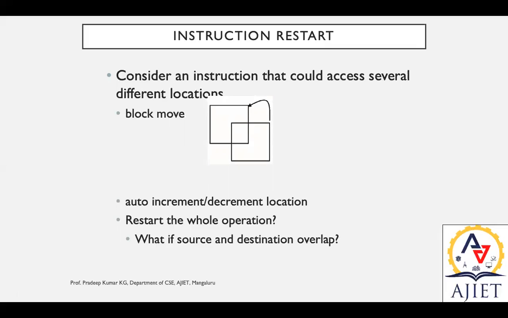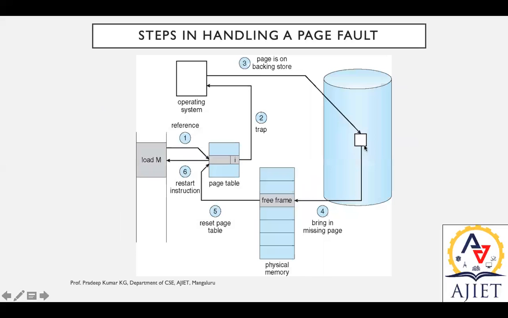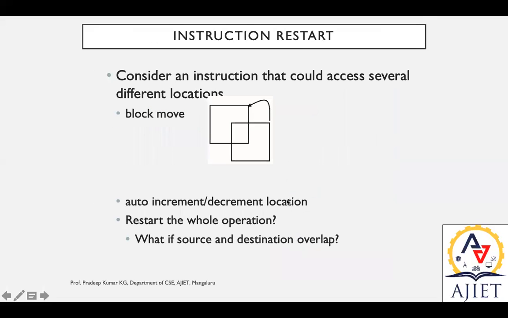That is a block move. The entire block moves to the physical memory. In this diagram, if you observe, the entire block from the storage moves to the physical memory over here. That is what we are representing in this diagram. And whenever we obtain that, we can have auto increment or decrement, because one entire block has moved. We already moved it to the physical memory.